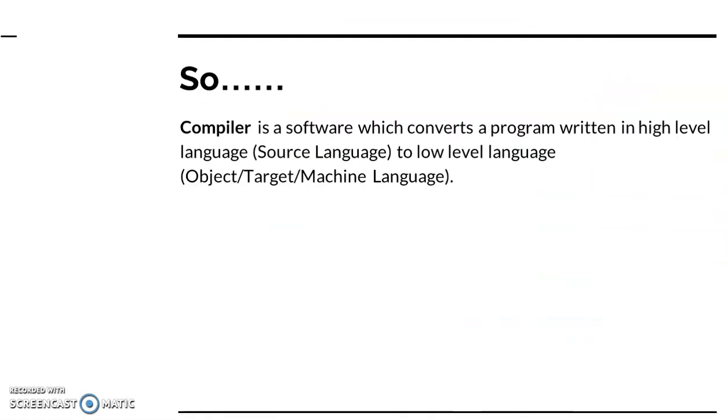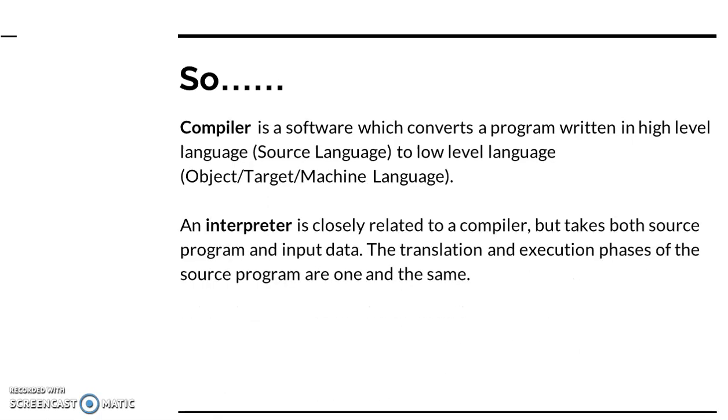A compiler is software which converts a program written in high level language to low level language, that means object language, target language, or machine language. An interpreter is also like a compiler, but it takes both the source program and input data. The translation and execution phases of the source program are one and the same.